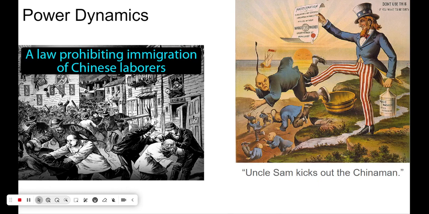To understand the Chinese Exclusion Act, we must understand the power dynamic at play. Power dynamics is about who has control, influence, or authority over others and how that control is used. The government said the law was for national security, but it was really to keep white people in control. This is what we call white supremacy.